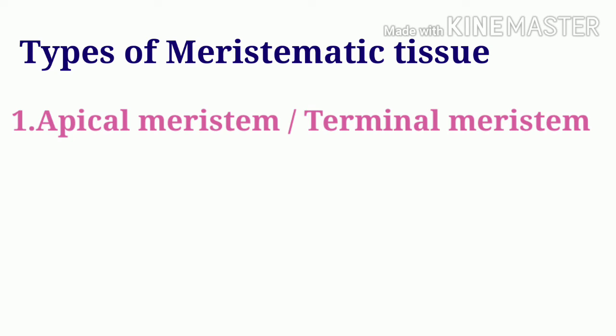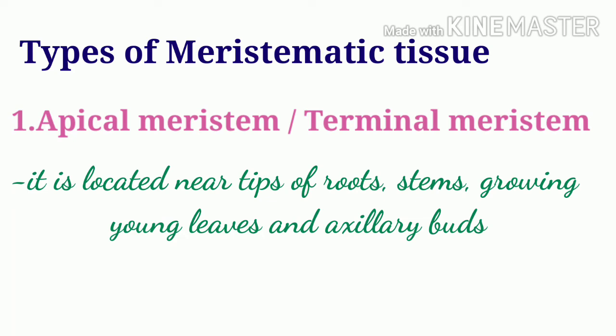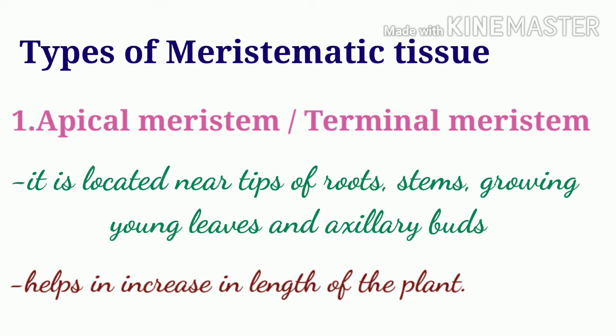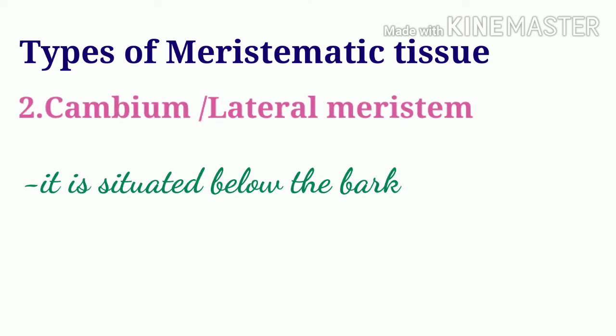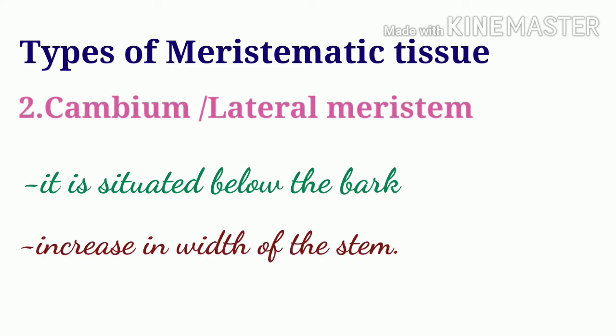The meristematic tissues can be classified into two categories. The first one is apical or terminal meristem. It is located near the tips of roots and stems and also in the growing young leaves near the tips of stems as well as on the tips of axillary buds. It helps in increase in length of the plant. The cambium or lateral meristem is situated below the bark and is responsible for increase in the diameter of the stem, that is, increase in thickness or width of the stem.